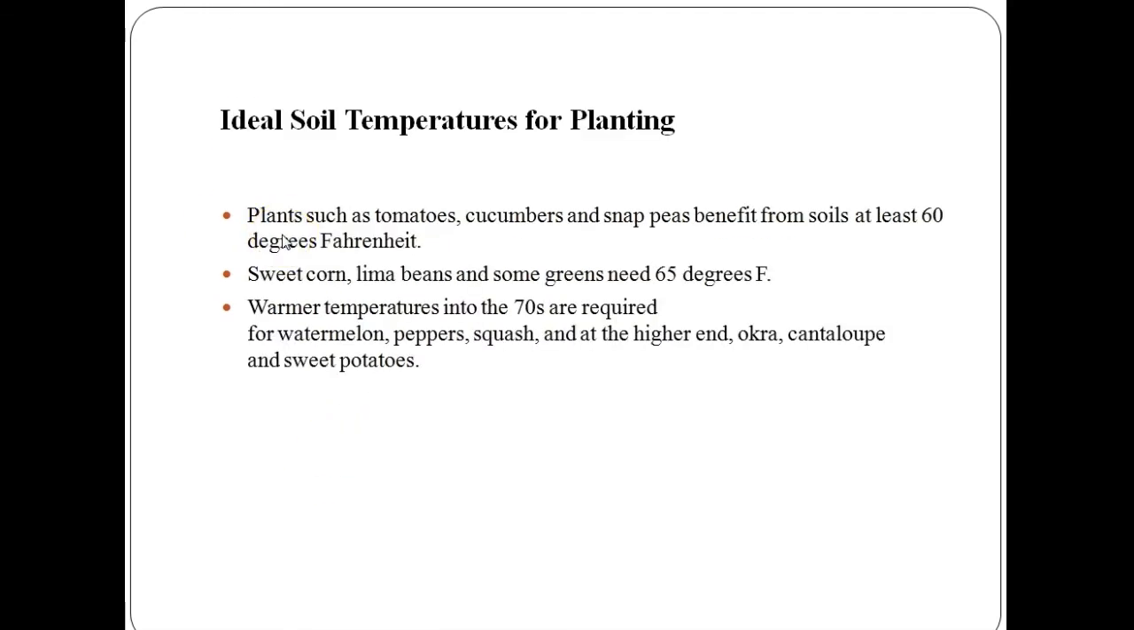Perfect temperature for planting varies depending upon the variety of vegetable. Planting before it is time can reduce fruit set, stunt plant growth and prevent or reduce seed germination. Plants such as tomato, cucumber and snap peas benefit from soil at least 60 °F. Sweet corn, lima beans and some greens need 65 °F. Warmer temperatures into the 70s are required for watermelon, pepper, squash and at the highest end okra, cantaloupes and sweet potato.